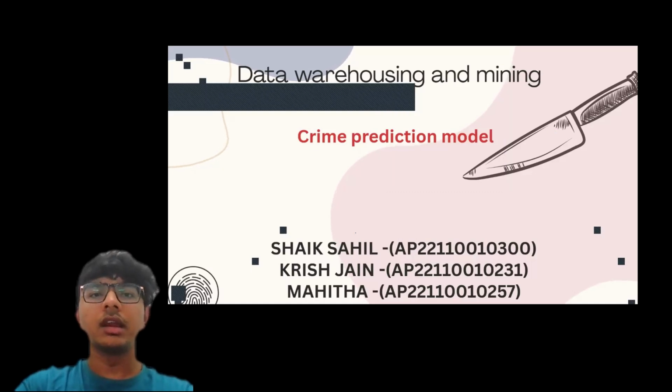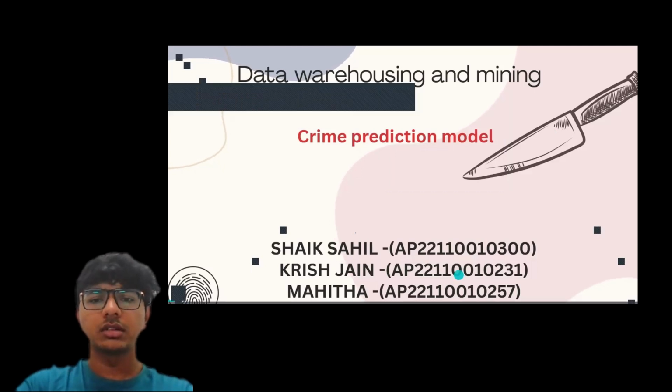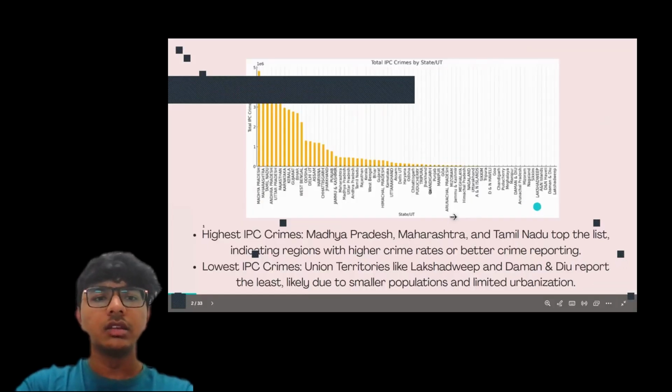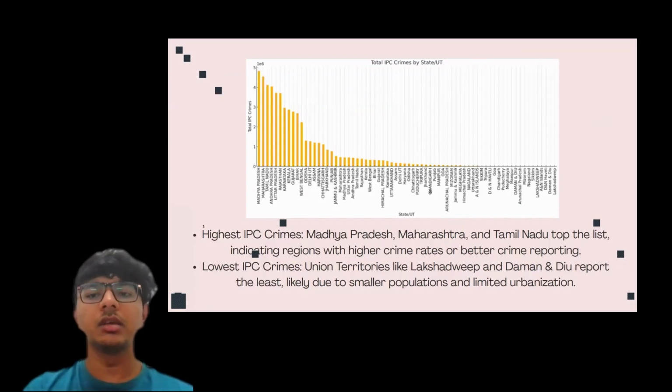Today, I'm here to present a data warehousing and mining project, for which we have taken a crime prediction model. As you can see, this is the IPC crime by state, where the highest IPC crimes are in Madhya Pradesh, Maharashtra, and Tamil Nadu at the top of the list, and the lowest crime mostly contains union territories like Lakshadweep and some other regions, which are mostly union territories, as we can see here.